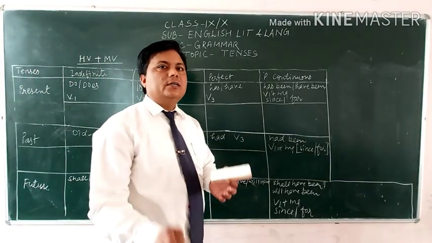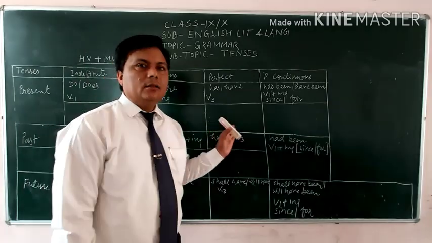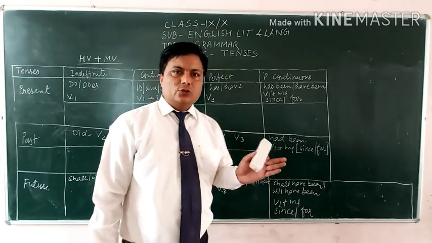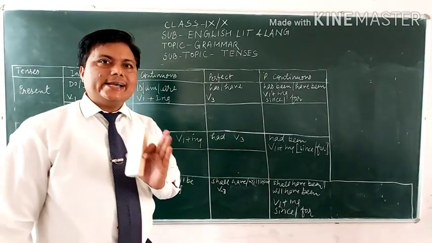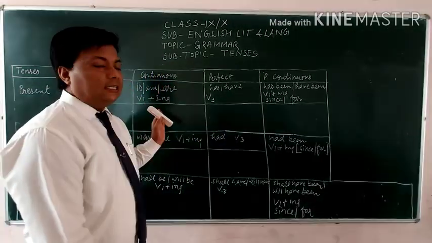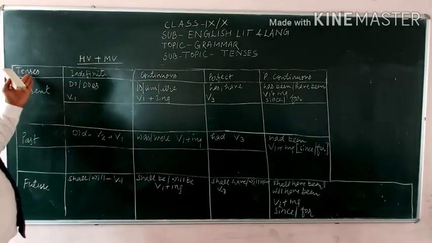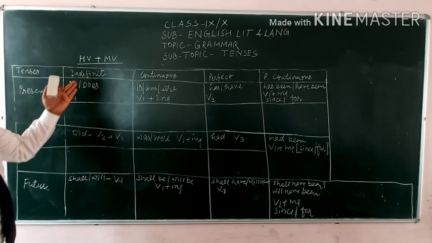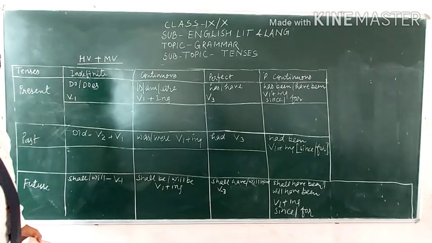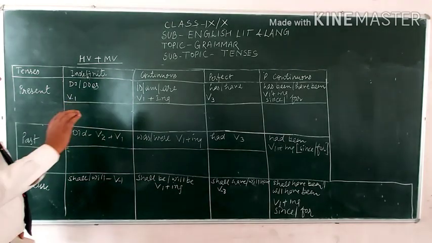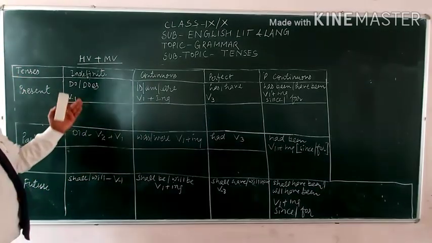So my students, let me explain you by this one table with the help of examples so that easily we can understand all the tenses. As I explained you present indefinite tense, in the same way let us see by the table. I explained you present indefinite tense, we are using do or does and the main verb in the first form. There are some very important points you have to notice, and you notice that in the affirmative sentence